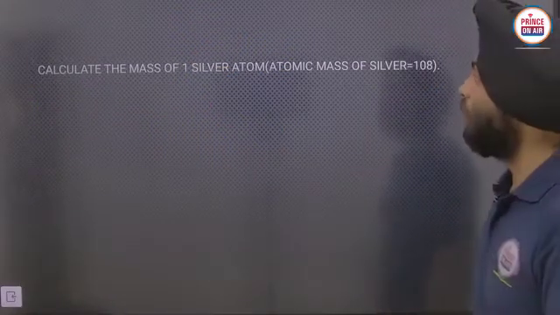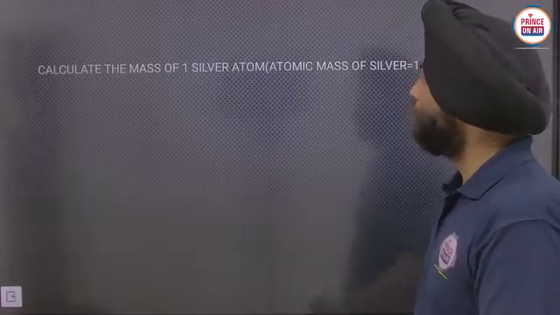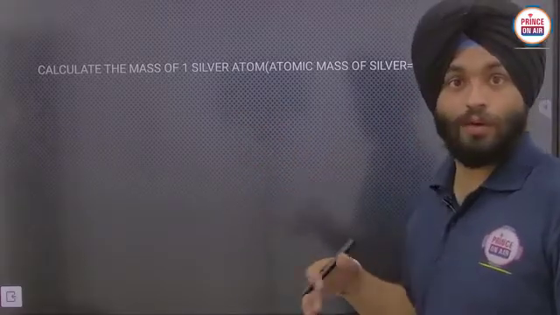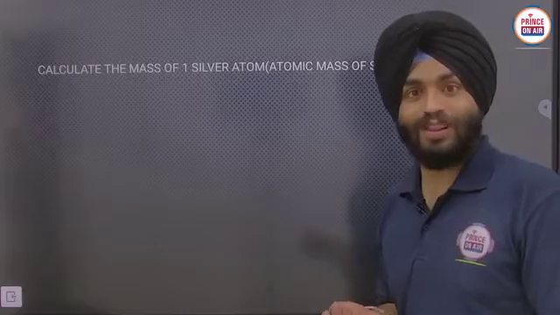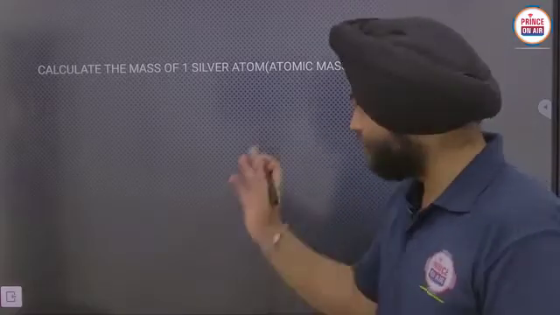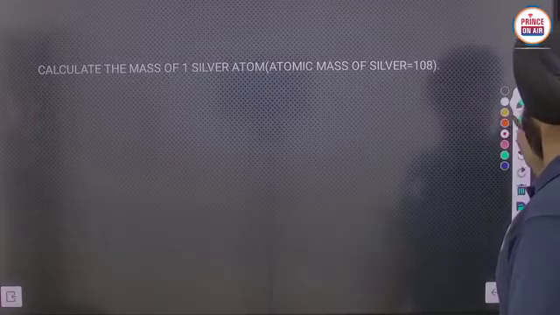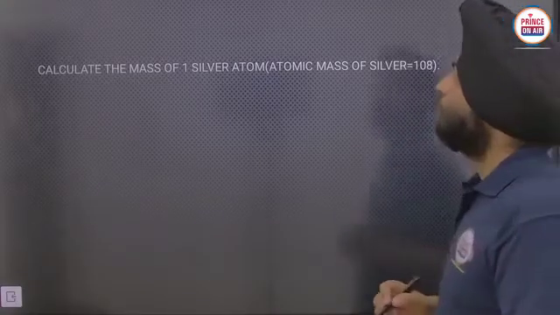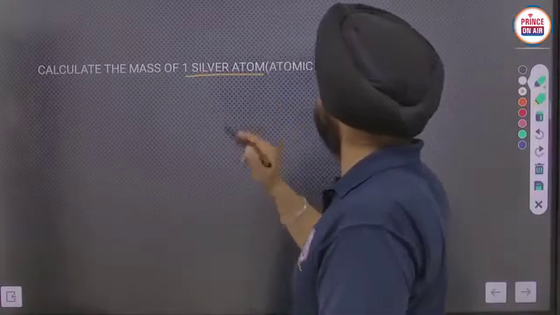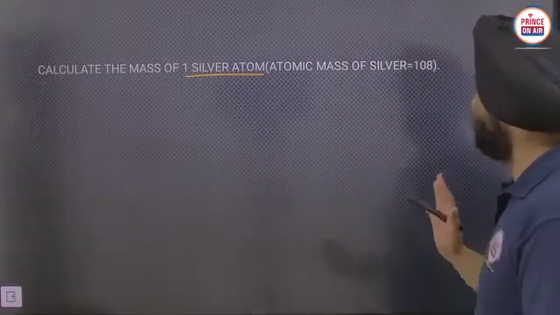Here, calculate the mass of one silver atom. Here you can calculate the mass of an atom also. See, so calculate the mass of one atom of silver. That's it, they have given.